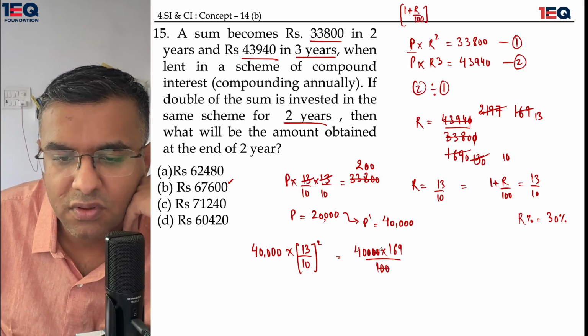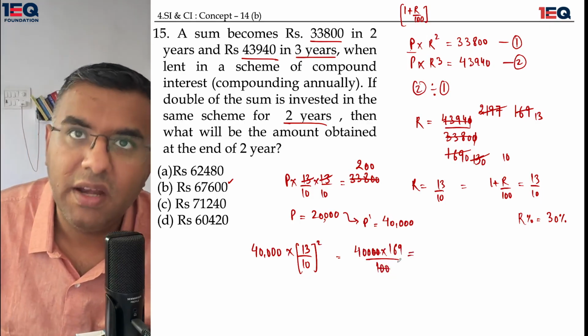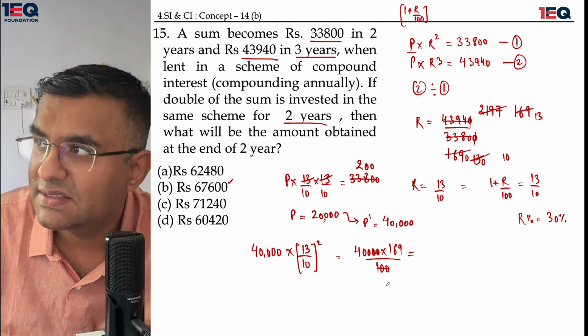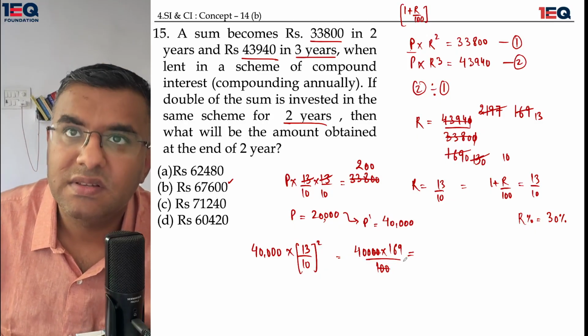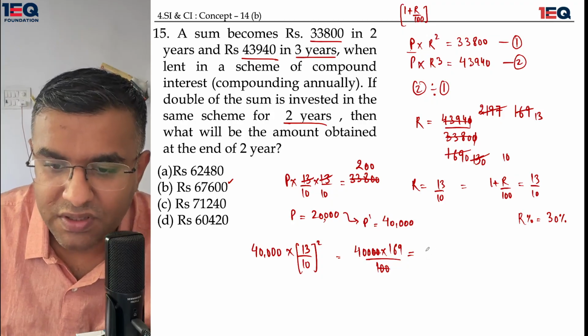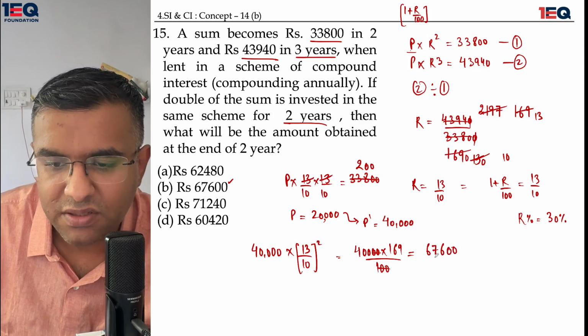The two zeros would go. 4 is supposed to be multiplied by 169. But if I multiply 17 fours, I get 68. Okay. So 17 fours are 68. 174 is 680. 680 minus 4 is 676. So 67600 is my final answer.